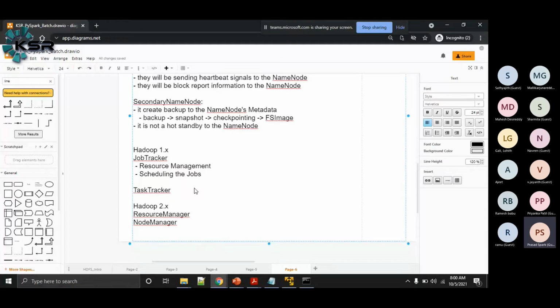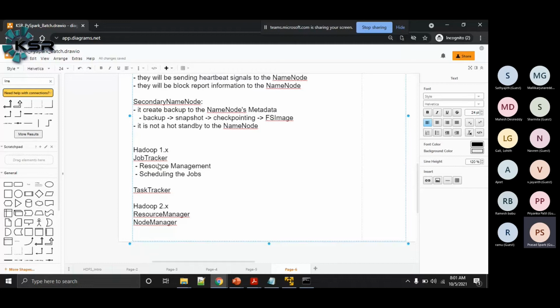Some jobs may take a long time, some less time, some may take more resources, some less. All 10 jobs may not be run at a time in the Hadoop cluster, so we need to take care of when to start a job and which jobs to give priority. There are some rules or conditions we need to follow. That is called scheduling. So the job tracker will perform the job scheduling.